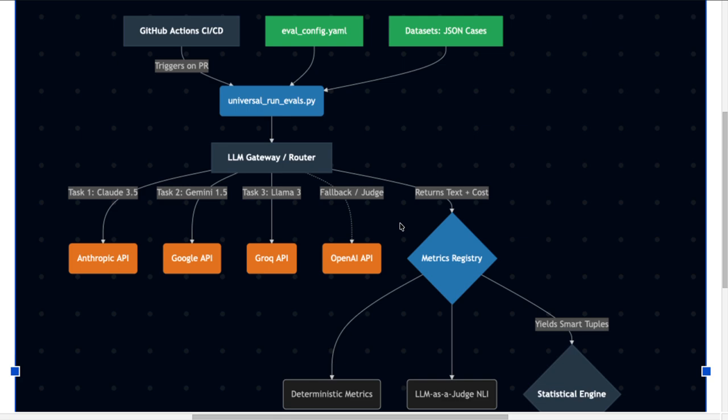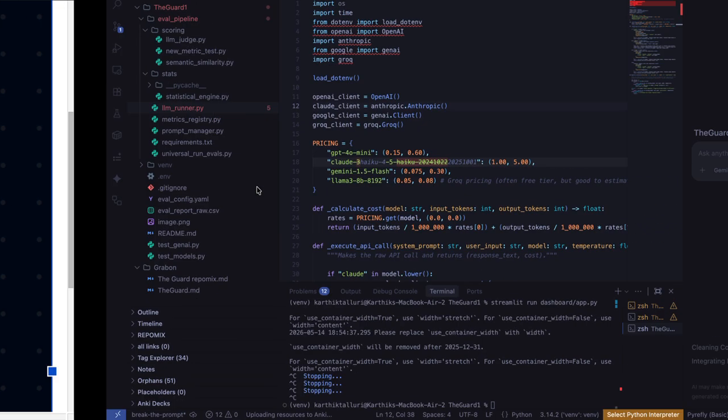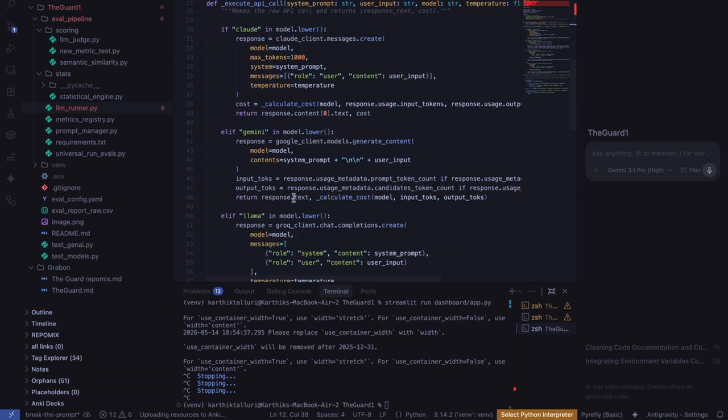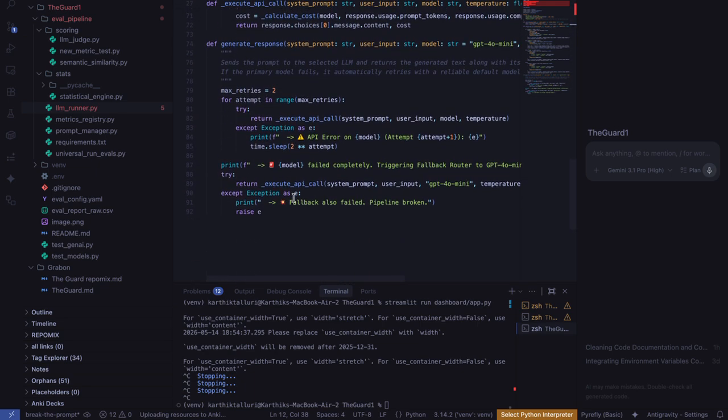First is a centralized LLM gateway. Instead of having every evaluation script manage its own API calls, I routed all the traffic from all LLMs. I've used four here: GPT-4o Mini, Claude, Gemini, and Llama models using Groq. I routed both the generation tasks and the LLM-as-a-judge tasks through a single llm_runner.py module, which is responsible for handling failure cases.